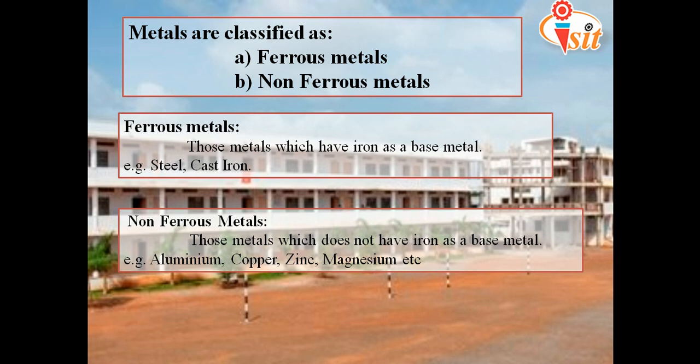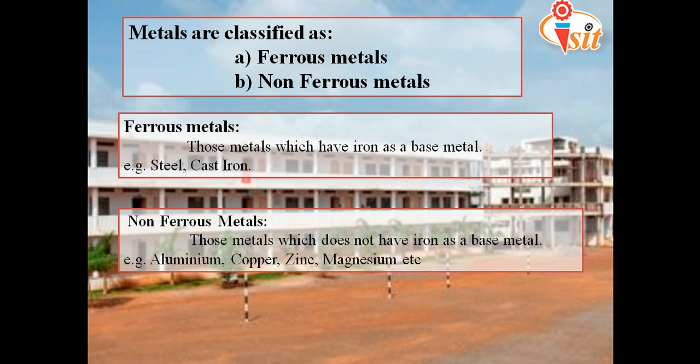And cast iron is also an alloy of iron and carbon, in which iron varies from 90 to 96% and carbon varies from 2 to 6%. We get the cast iron alloy. So these are the two best examples of ferrous metals because they have iron as a base metal or principal metal. Okay, the next one, non-ferrous metals: those metals which don't have iron as a base metal, or have only a small composition of iron, are called non-ferrous metals.